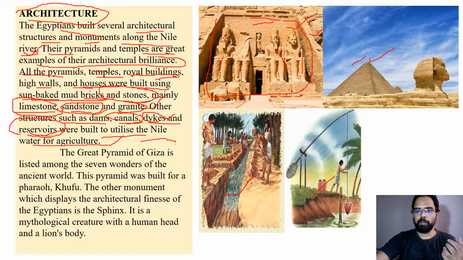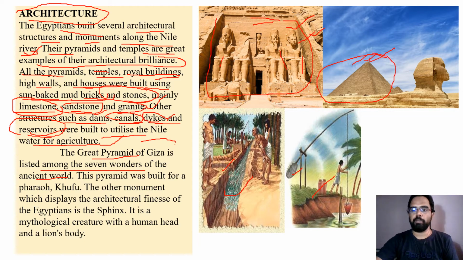On one hand they made pyramids and temples, and on the other hand the construction is even seen in the dikes, reservoirs, and many other such irrigation-oriented structures. The Great Pyramid of Giza is listed among the seven wonders of the ancient world. So if you look at this pyramid, this is the Great Pyramid of Giza, the largest pyramid as of now.